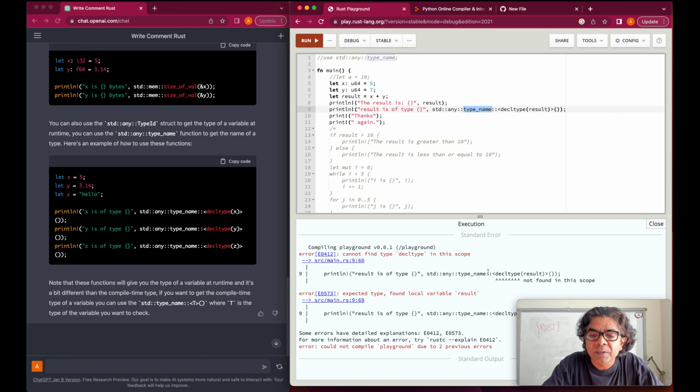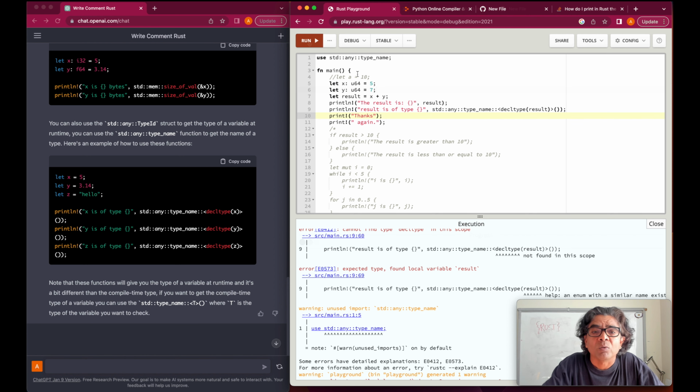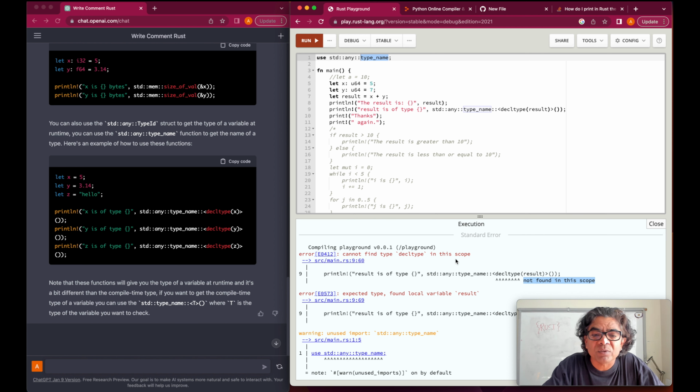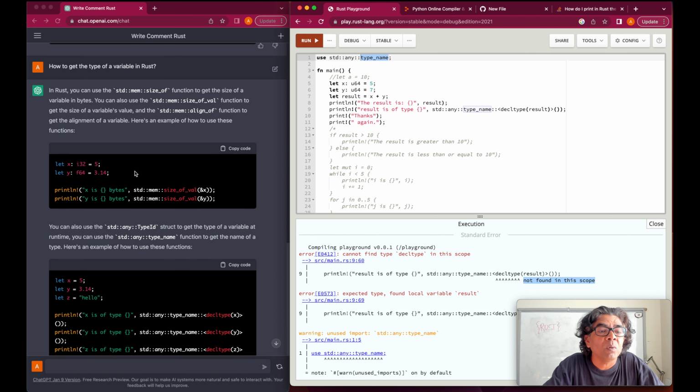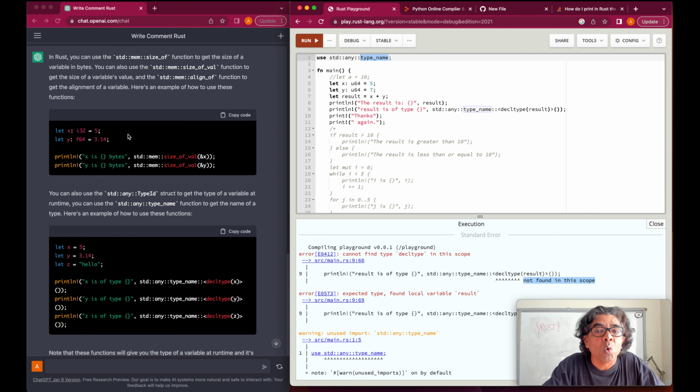It means this definition is not found, and as you could see here, we already got the marker that we need to use it. So this is the module we are going to use, the standard library, and the type name. Now let's run it. After we have enabled this method, std any type name, we are still getting an error that it is not found in this scope, and I'm suspecting it is because this language repo is actually older than the Rust compiler which we are using here.